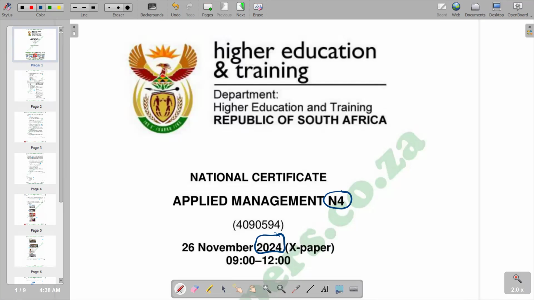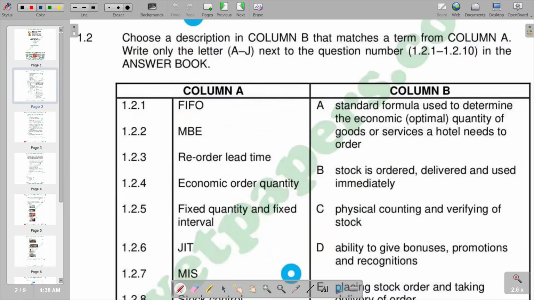So moving on to our question, you see that we are going to look at question 1.2, which reads, choose a description in column B that matches a term from column A. Write only the letter A to J next to the question number. That is 1.2.1 to 1.2.10 in the answer book. So we are given column A, and then we are also given column B. So we need to identify an explanation that we are given in column B and that matches the term that we are given in column A.